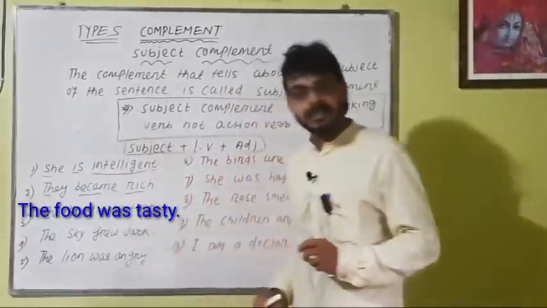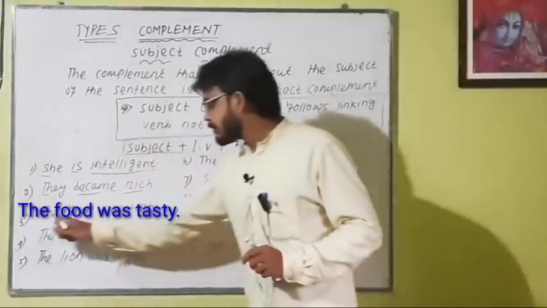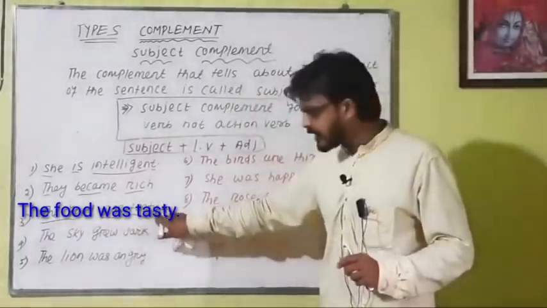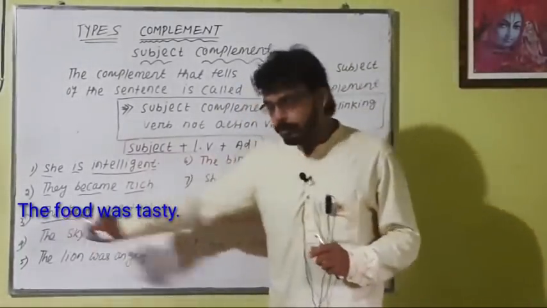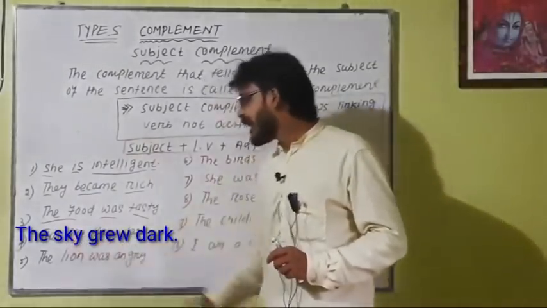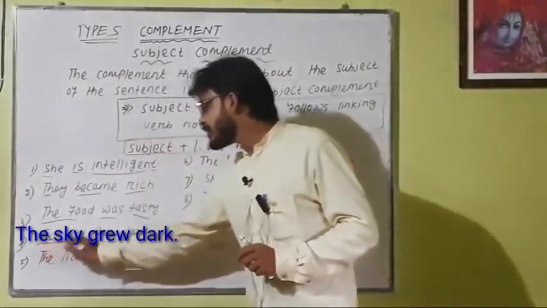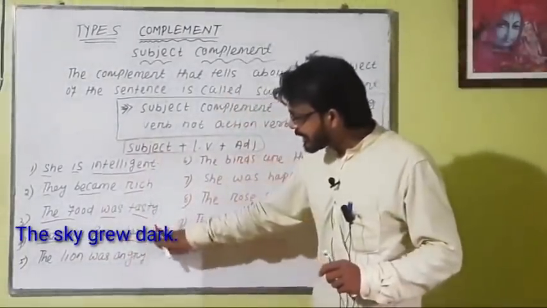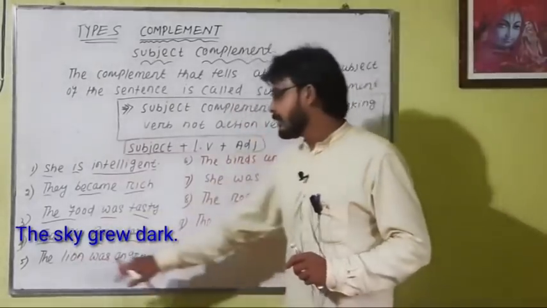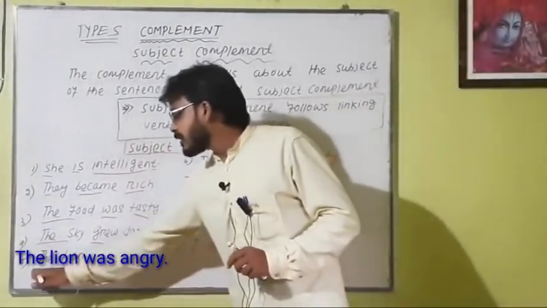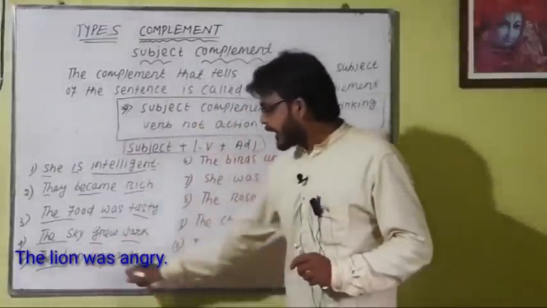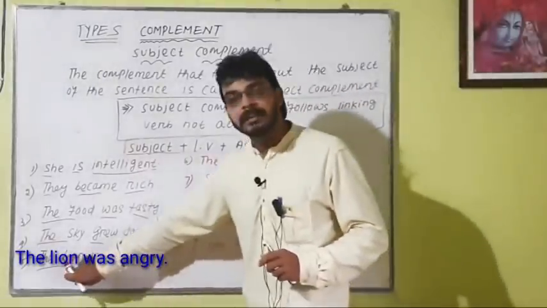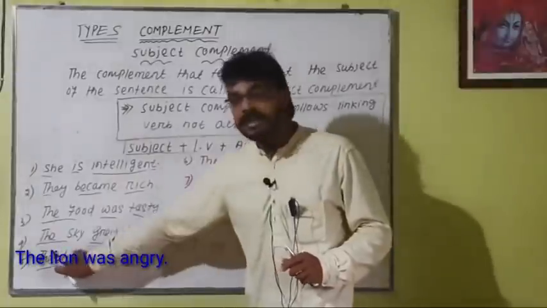The food was tasty. The food is the subject, was is the linking verb, tasty is an adjective, the subject complement that tells about the food. The sky grew dark. The sky is the subject, grew is the linking verb, dark is an adjective, the subject complement that tells about the sky. The lion was angry. Angry is an adjective and the subject complement that tells about the lion, the subject.